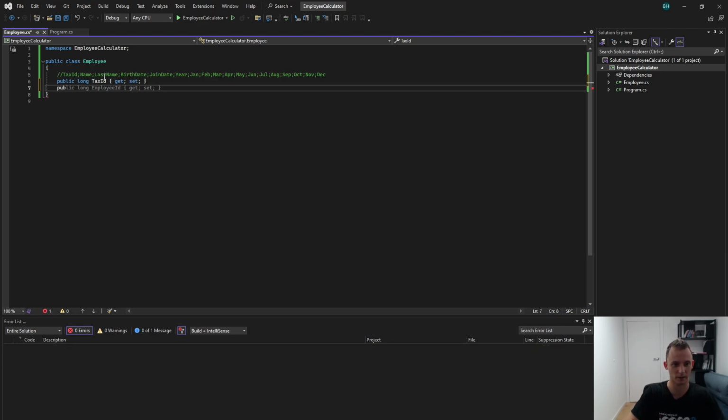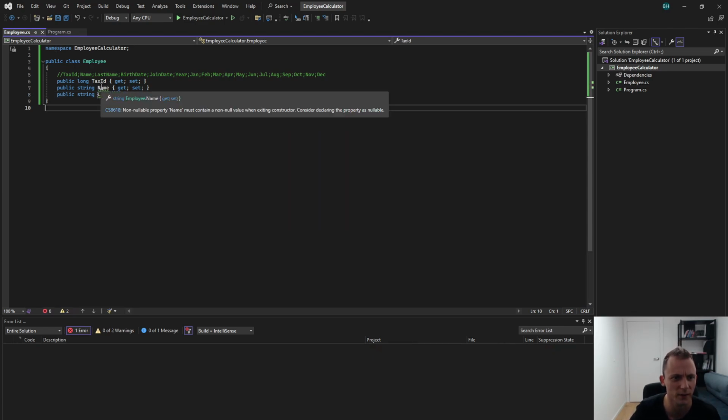All right, so name is just a string. And last is also just a string, so it already starts to tell me something. It could be useful, it could be not. Non-nullable property name must contain non-nullable value when exiting constructor. Blah blah blah.